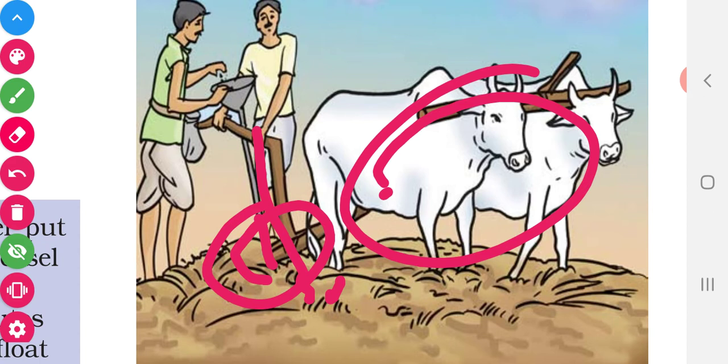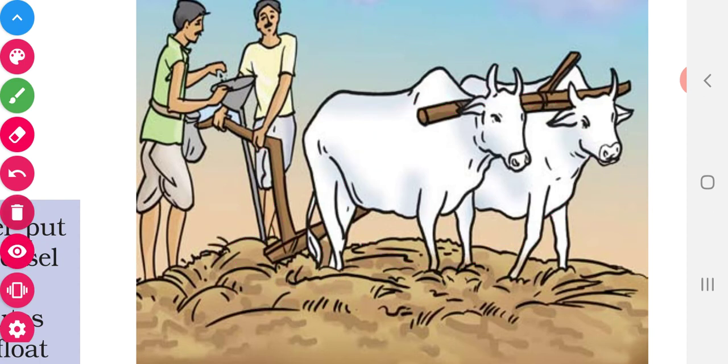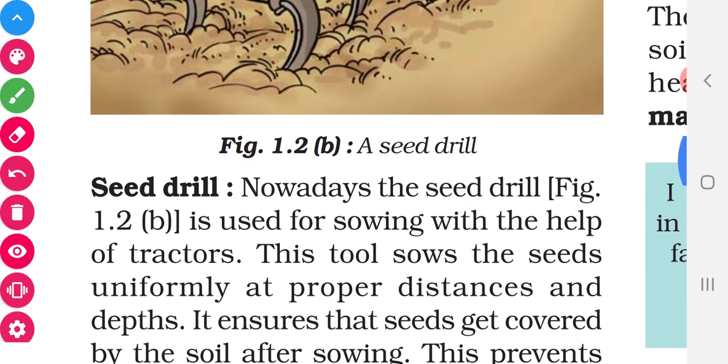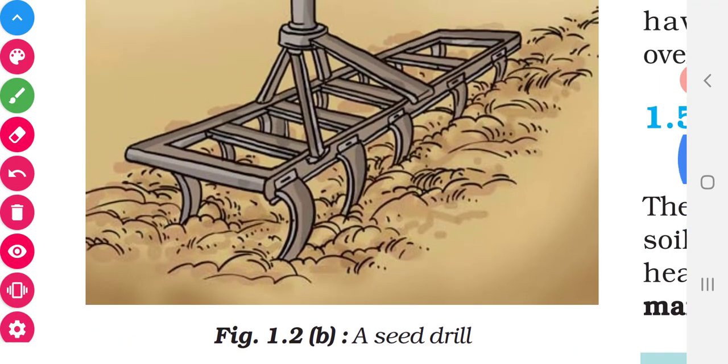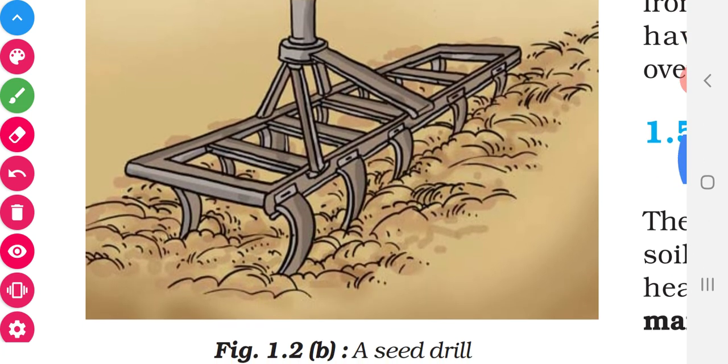Have you all understood, children? Shall we go for the next one? Okay, the next one is the seed drill. See the figure, this is the seed drill.